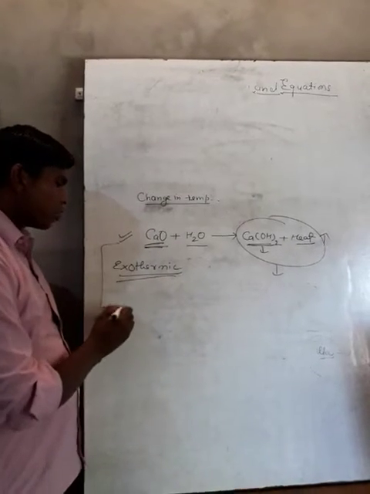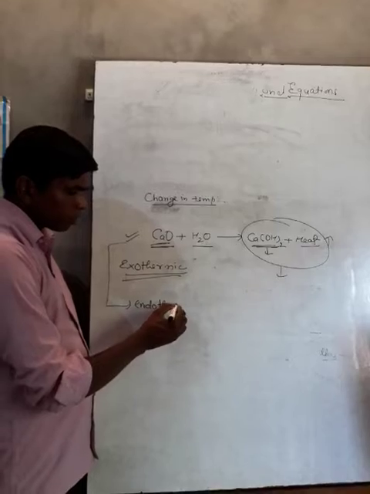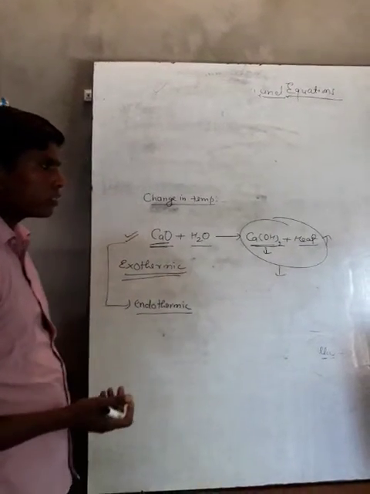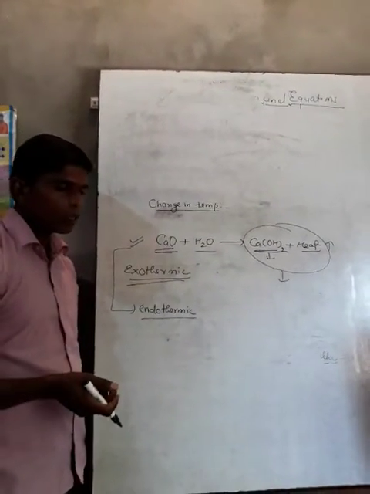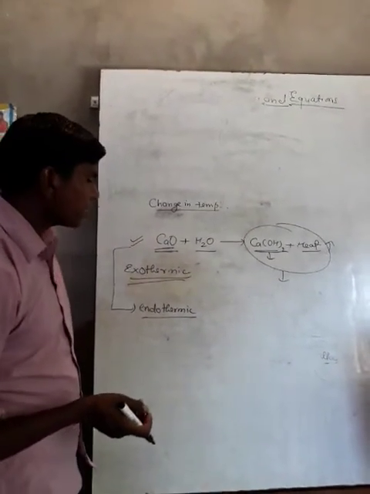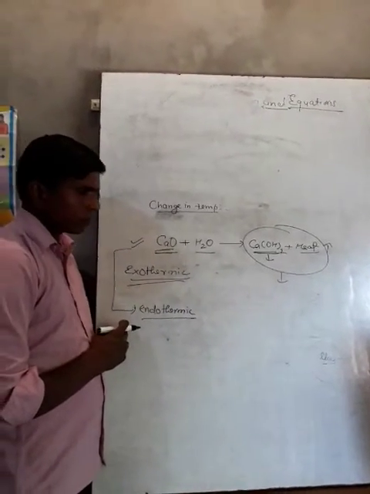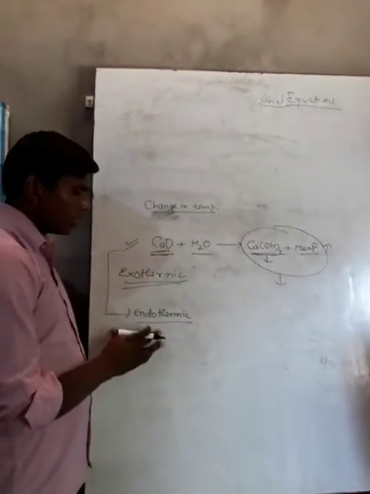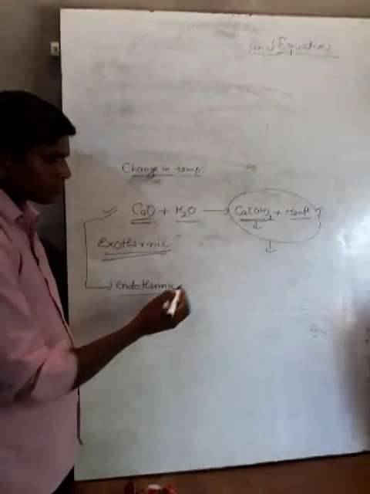Some reactions are called endothermic reactions. Endothermic reaction means a reaction which needs heat to react. A reaction which needs heat to react is called an endothermic reaction. For example, we can take different reactions in which heat energy is required.